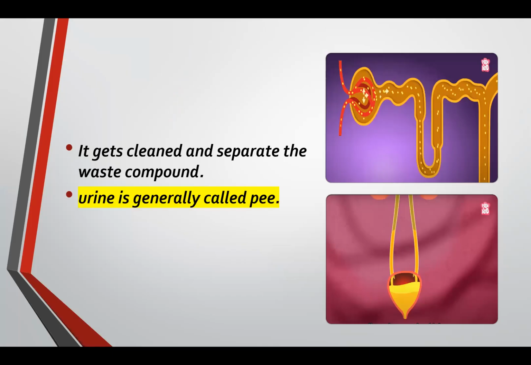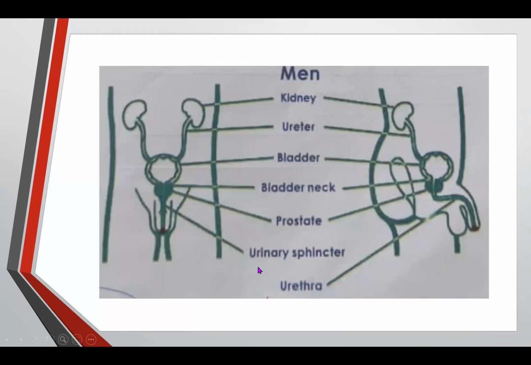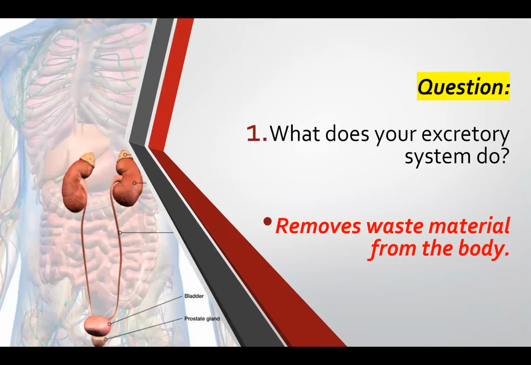It's not there. Do you remember the muscle that I told you about? The urinary sphincter. This is the muscle inside the bladder. Sometimes when we need to pee, we hold our pee for a minute because we don't want to pee right away. This is the muscle that helps us hold our pee. The urinary sphincter is the muscle that helps us control our pee until we go to the washroom and pee. Okay, it's the urinary sphincter.